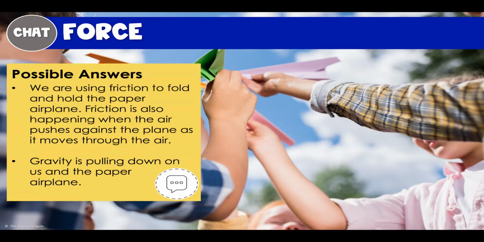Friction is also happening when the air pushes against the plane as it moves through the air. So friction can also be caused by air. I believe it's called drag, maybe, but even in air there can be friction. So if you run, the air is hitting you, the air is rubbing against you. That is friction. Gravity is also pulling us and the paper airplane in this situation.